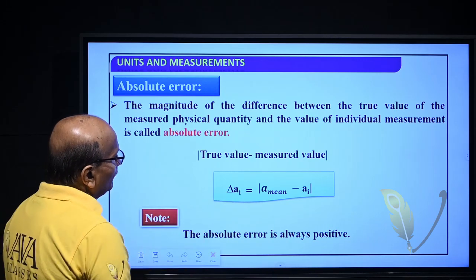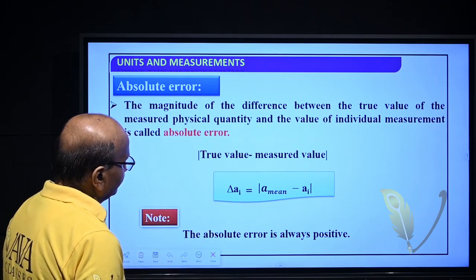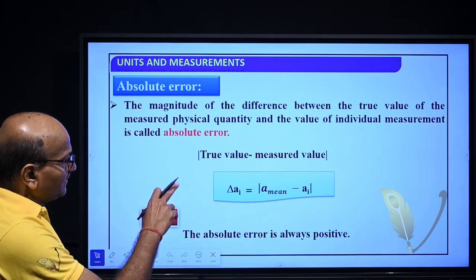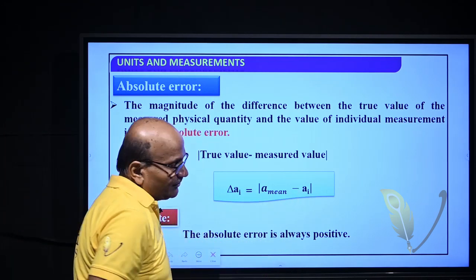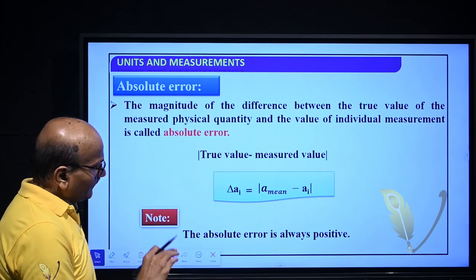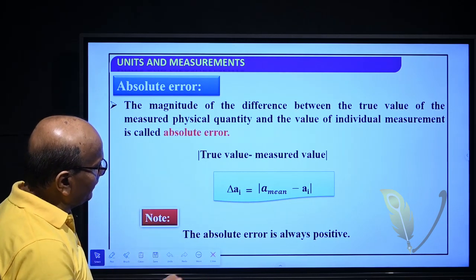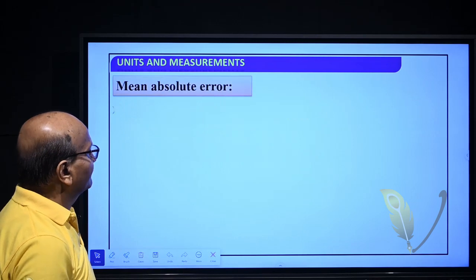Delta Ai is the absolute error, and the absolute error is always positive. That is why we take its magnitude. Magnitude means whether it is positive or negative, the result will be positive.